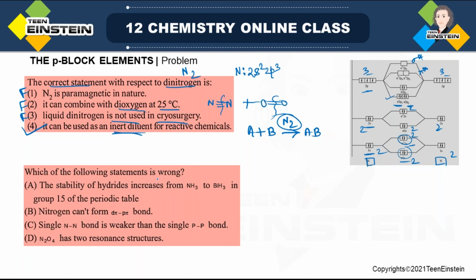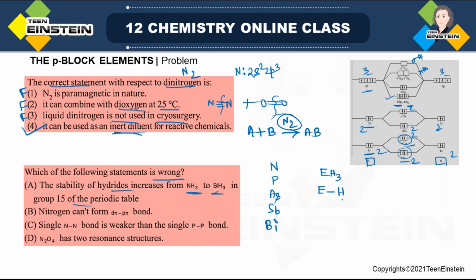Now we have to find which statement will be wrong. So out of 4 statements, 1 statement will be wrong. The stability of hydrides increases for group 15 elements, from NH3 to BiH3 in group 15 of the periodic table. Now, what are the elements? Nitrogen, then phosphorus, arsenic, antimony, bismuth. Now, when we are talking about hydride, general formula EH3, and down the group, what is the stability? We have discussed in last class.